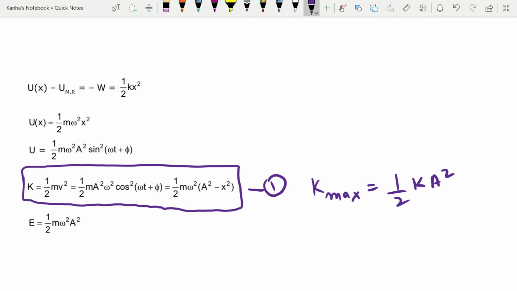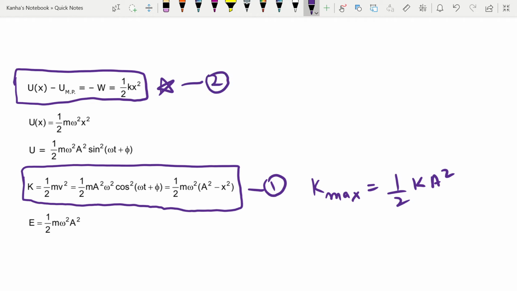Similarly, you can find the potential energy as well. Let U(x) be the potential energy of the system when the displacement is x. Now, as the change in potential energy corresponding to a conservative force is the negative of the work done by the force, I can easily write that U(x) minus U(0) is equal to minus W, the work done by the conservative force, which is equal to half k x square.